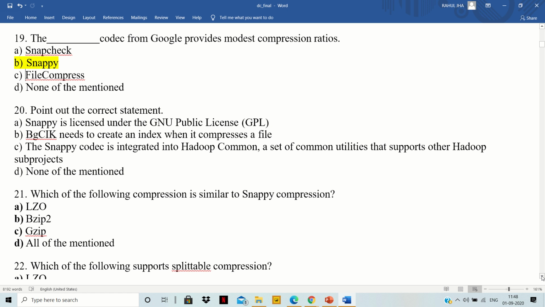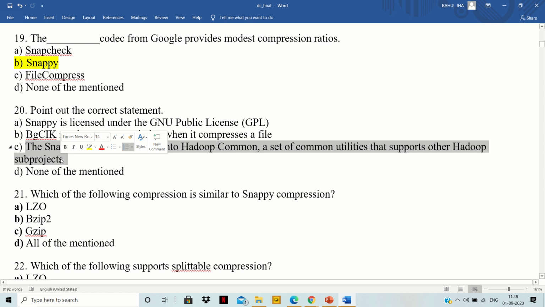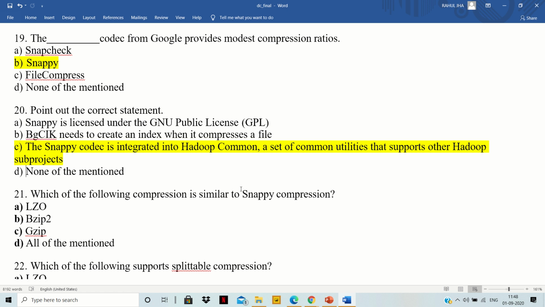The Snappy codec is actually integrated into Hadoop Common, and it is present in the Hadoop utilities, and you can use that codec as you need. You can use this format to compress your files, and Hadoop provides this advantage. Hadoop uses the Snappy codec so that it can take the data, store it, and process it. For processing the data, they need to compress it as well, and for compression they use those codecs. One of them is Snappy, which provides moderate compression ratios.